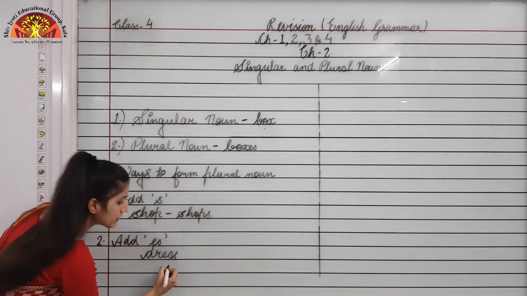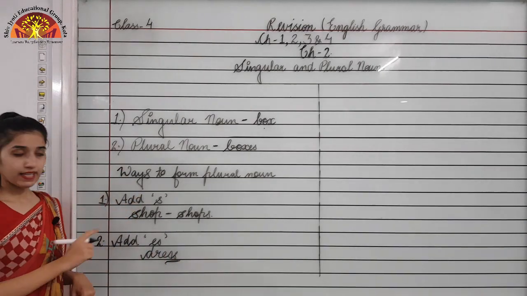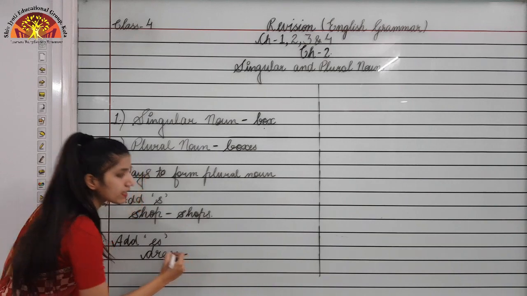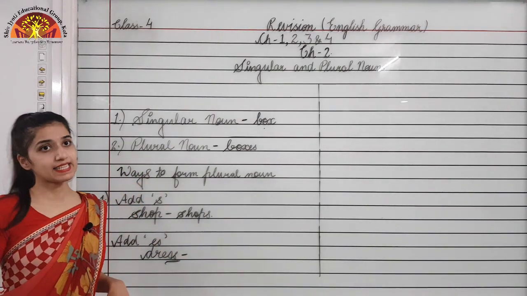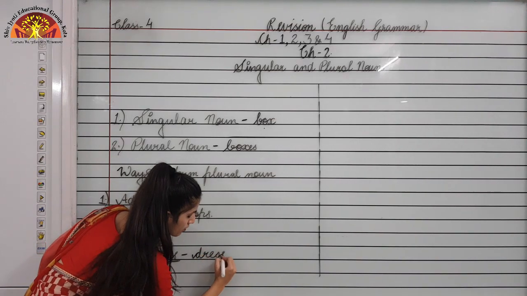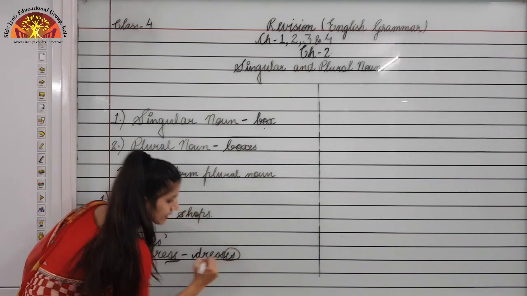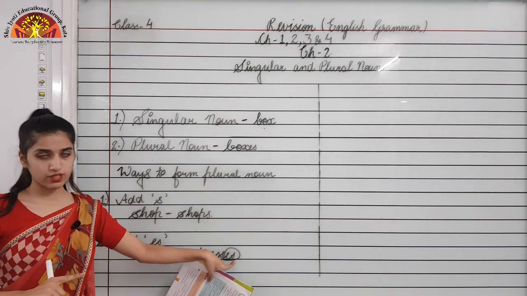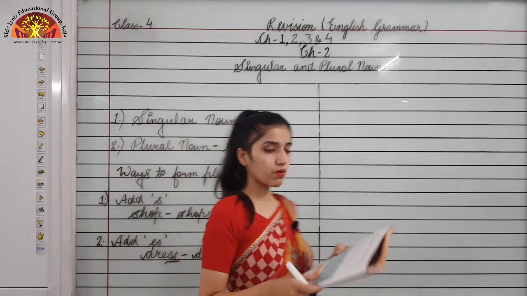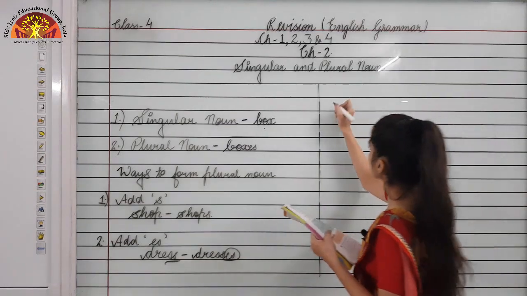Some examples I can give are like dress. It's ending with double s, right? That means it's having a hissing sound. So what will we do to make its plural? We will add es in the last. That is dresses. We just added es. You can see it over here. Okay, so this was rule number second. Now rule number third.